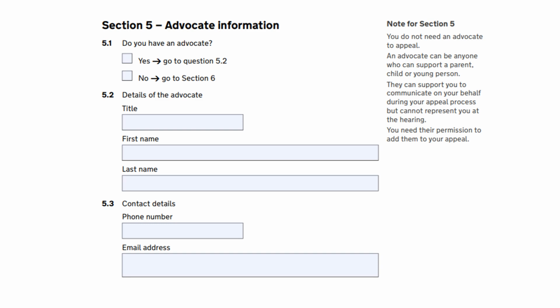If you have an advocate helping you, this is where you can give their name and their contact details. If they have an email address, it's especially important to fill it in because the SEND Tribunal likes to contact people via email. Ensure you have the advocate's permission to include their details in the form before including this. If you don't have an advocate, tick no at 5.1 and move on.